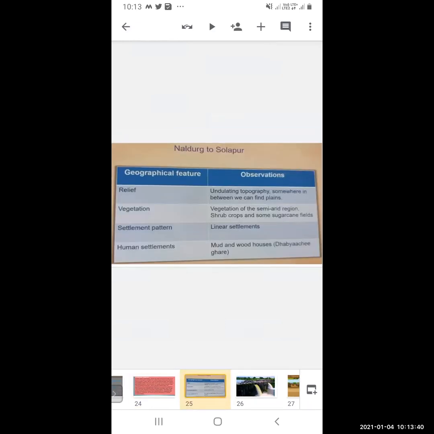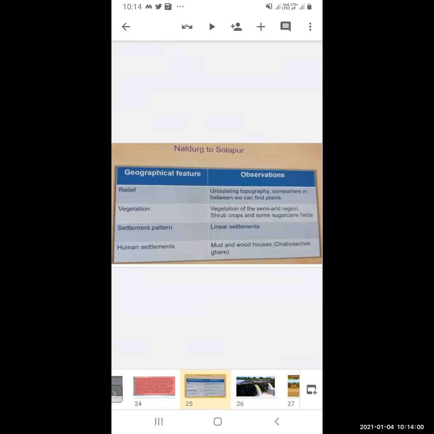Okay. Now, when you are moving from Naldurg to Solapur, what you are experiencing is undulating topography. Somewhere in between, we can find plains. The landforms are different, not uniform.